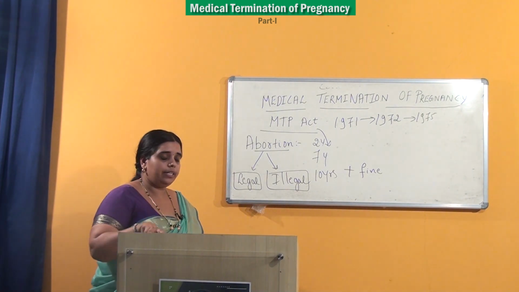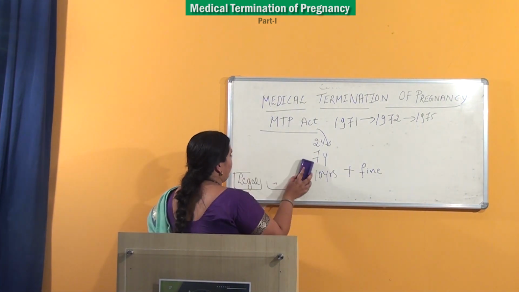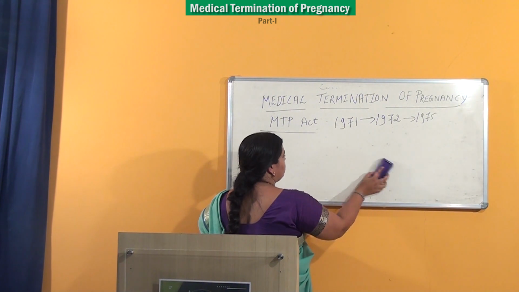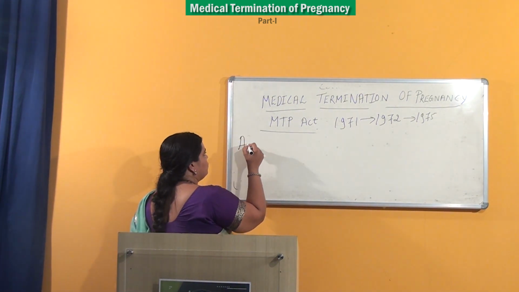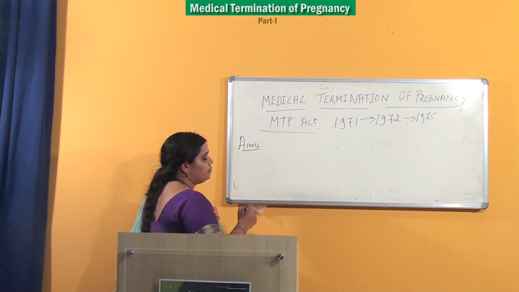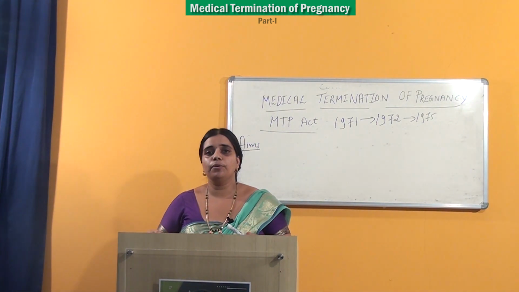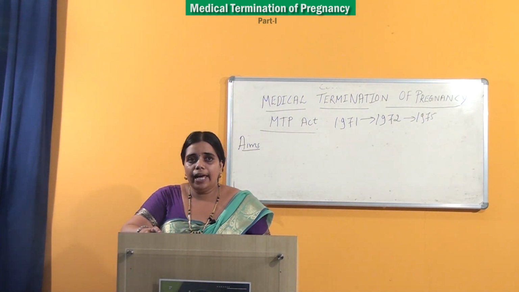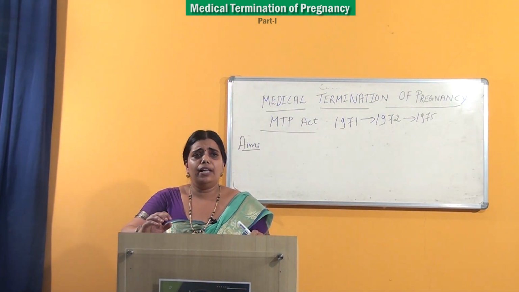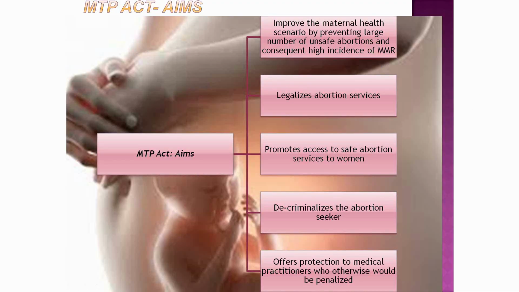Now, let us see what are the aims of the MTP Act. So, here are a few aims. As you can see here, it improves the maternal health scenario by preventing a large number of unsafe abortions. It brings down maternal morbidity as well as mortality.